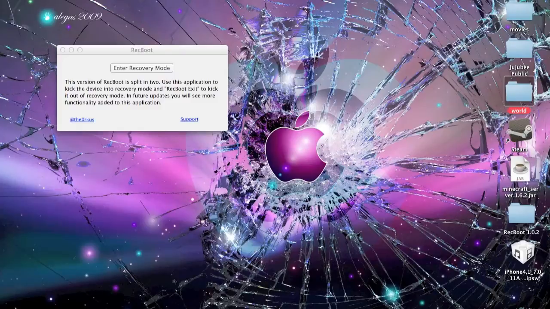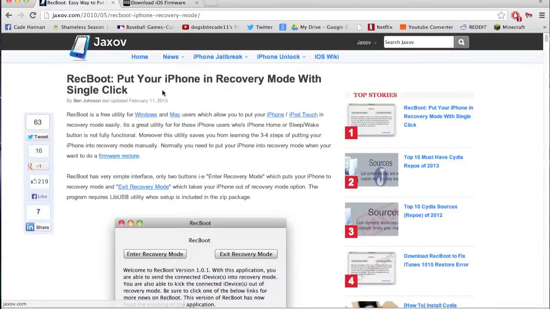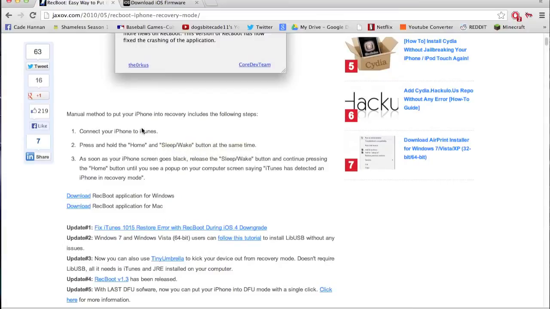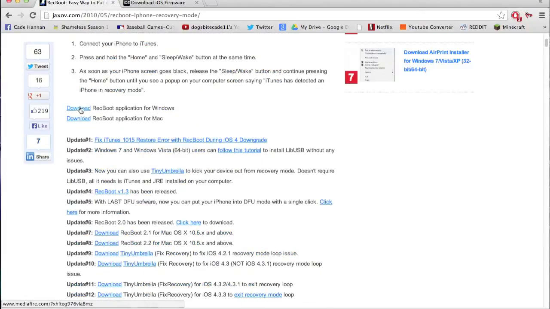So what you're going to do is go to a program called Rec Boot, and you put it in recovery mode pretty much with a click of a button. All you need to do is plug it into your laptop with your iPhone cord, connect your phone to iTunes, read it right there, I don't care, and you download it right here, either Windows or Mac. You might have to look a little bit around for it because sometimes it doesn't show up.